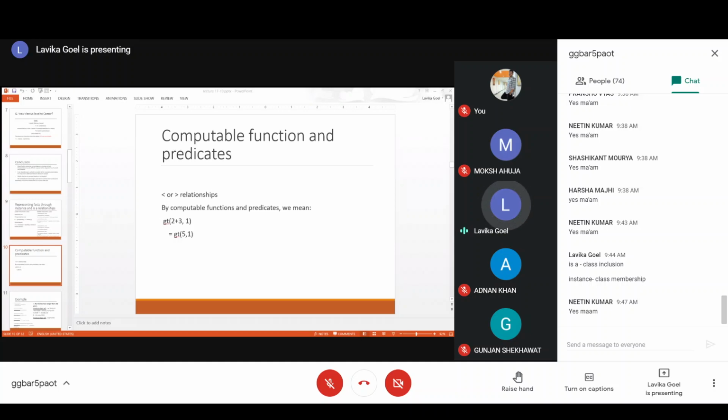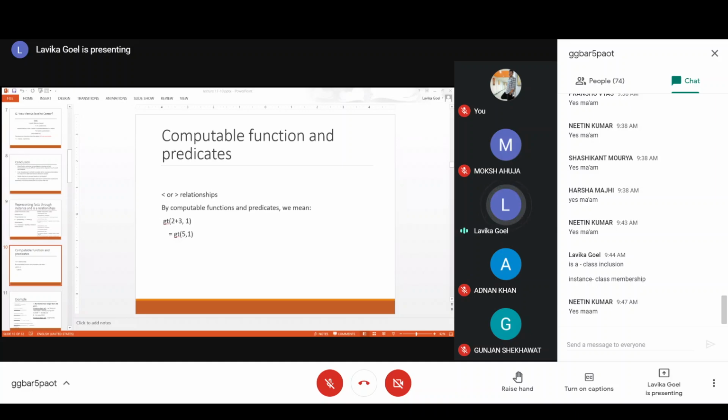So you can actually capture the greater than and less than relationships in a computable predicate. That is one thing. The other thing is it can compute the values. Here it can compute 2 plus 3 and generate a 5, and then it can find out that 5 is greater than 1, so it will give an answer as true. So it is called a computable predicate. Why? Because it is able to compute whether 5 is greater than 1 or not. So 5 is greater than 1, and in that case, it will return true.